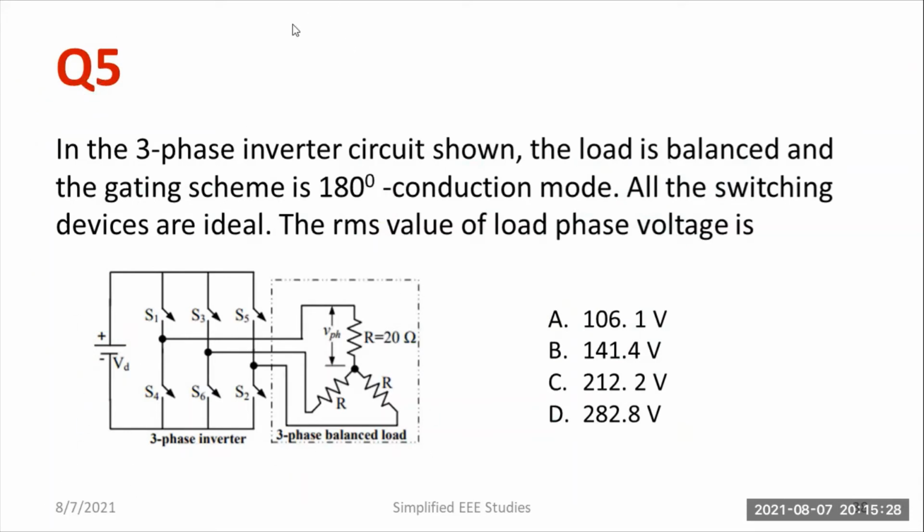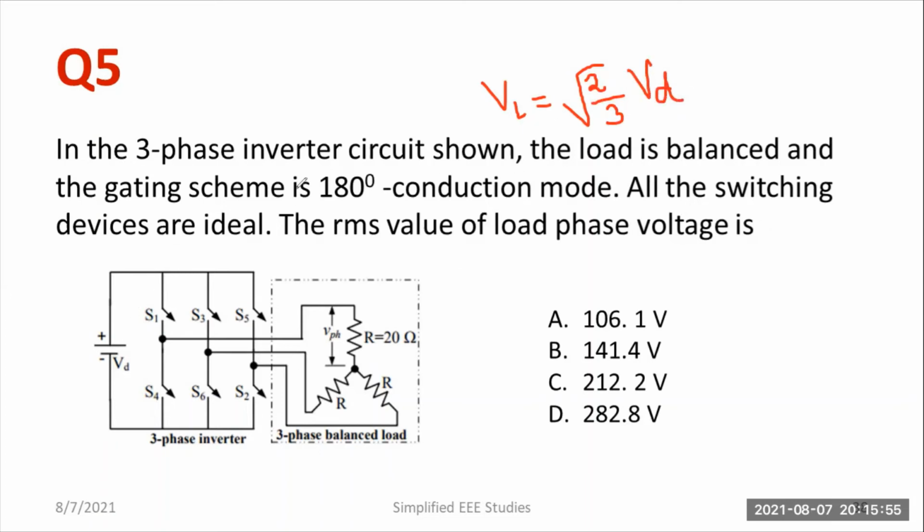So let me solve this. First of all, what you are supposed to do is calculate the line voltage. Okay, line voltage needs to be computed. Let me write it as VL. So the line voltage can be written as square root of 2 by 3 VD, where VD is the input voltage. What is the input voltage? Input voltage will be how much?